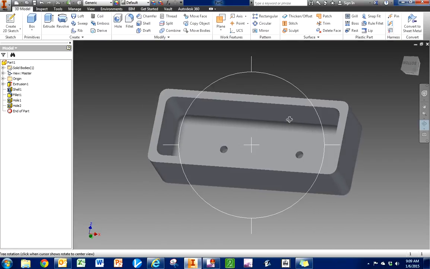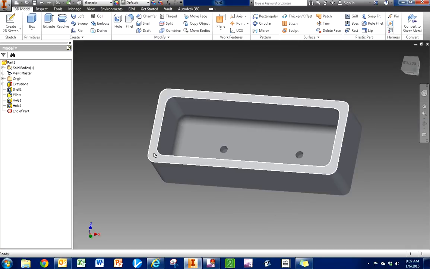Okay, well, we've got 4 more holes that we need to do. 4 more holes that we need to do. Okay, and the holes are the corner holes that we have here, here, here, and here. Looking at the drawing that you have, what size holes are they?